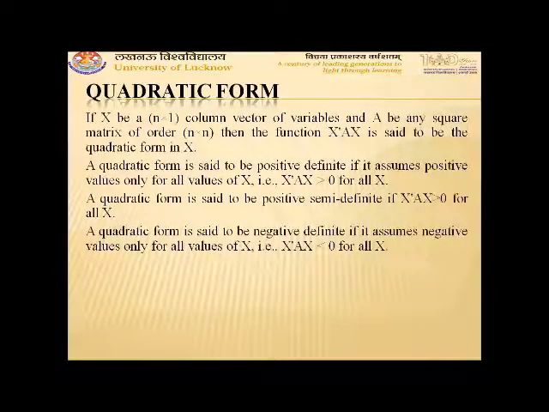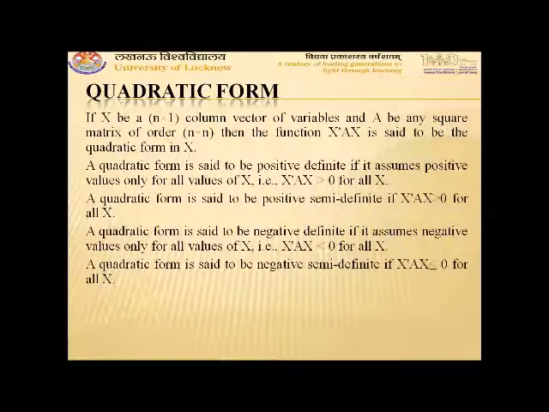Similarly, a quadratic form is said to be negative definite if for all values of X, X transpose AX comes out to be negative. That means X transpose AX is less than 0. And if X transpose AX assumes 0 value also, then that is called negative semi-definite. That means a quadratic form is said to be negative semi-definite if X transpose AX is less than or equal to 0 for all X.